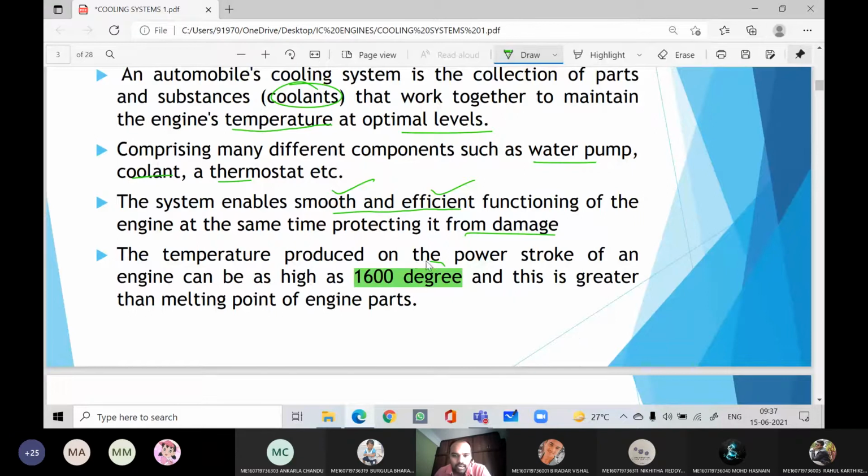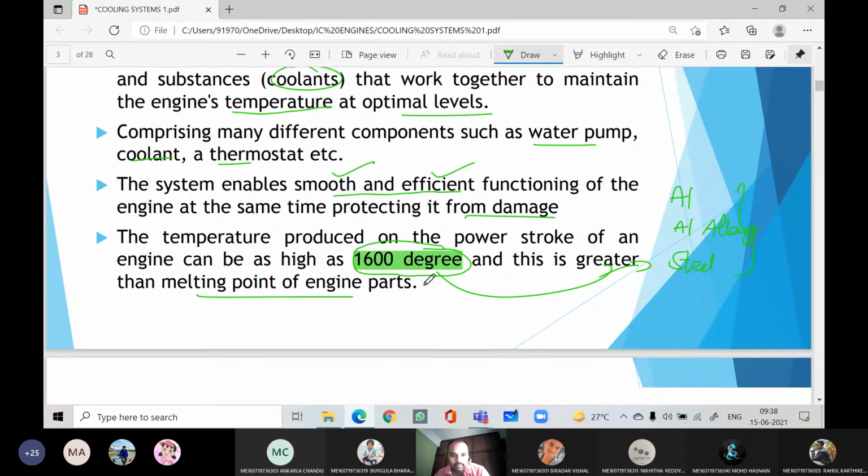Usually the temperature inside the engine cylinder during the combustion stroke will be as high as 1600 degrees centigrade. This much amount of heat will be generated within the engine cylinder. But the parts we are using are after all aluminum, aluminum alloys and steels. These metals cannot withstand a temperature of 1600 degrees centigrade, so simply they will melt. Therefore we need to dissipate this amount of heat as soon as possible to protect the parts of the engine. Otherwise the parts of the engine will melt.